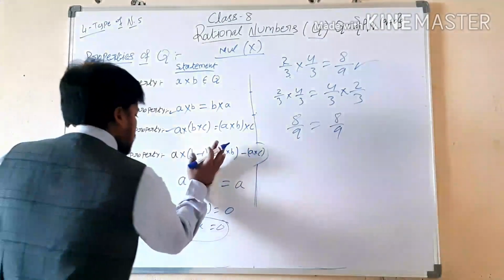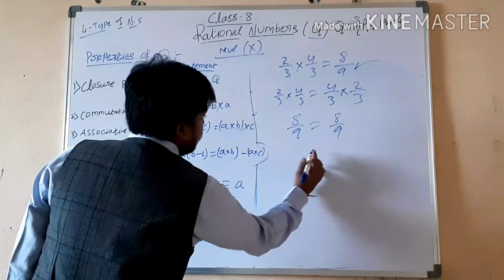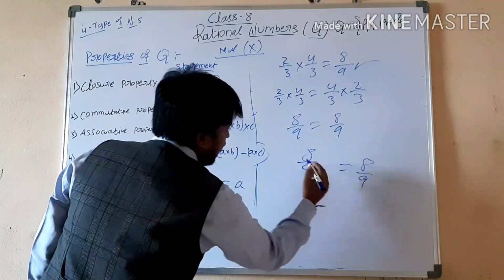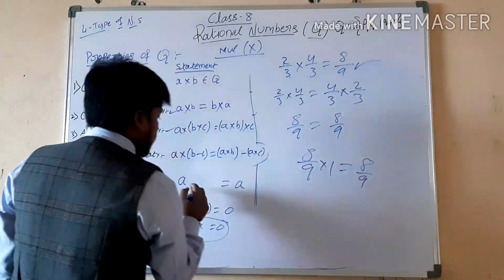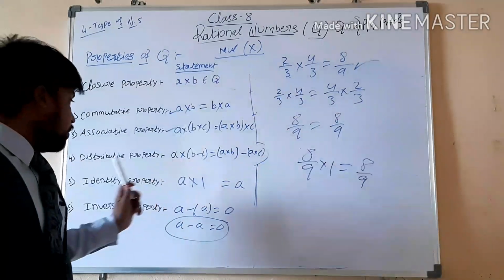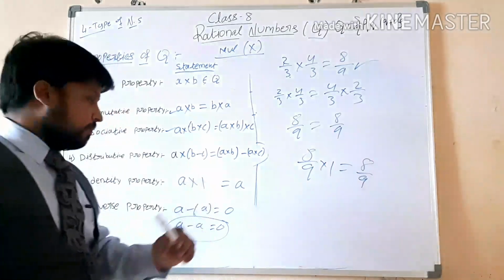So under multiplication, when will we get the same number? Suppose 8 by 9 is equal to 8 by 9 only. When 8 by 9 into 1 is 8 by 9, that means the multiplicative identity is 1.